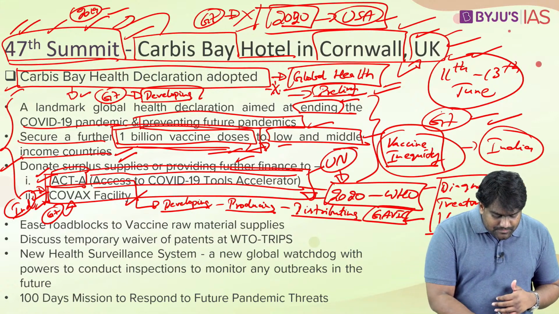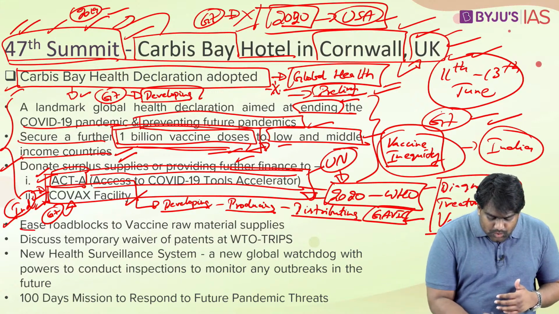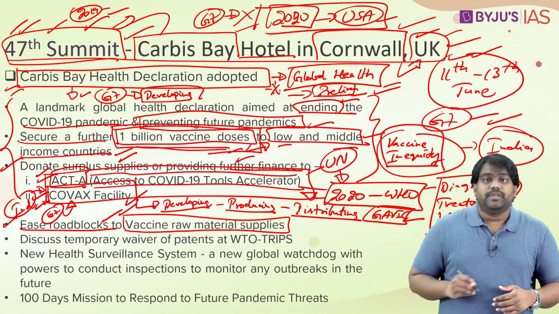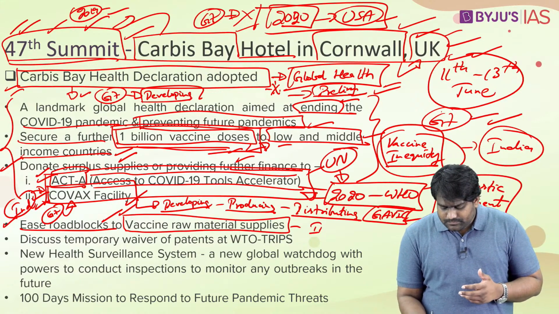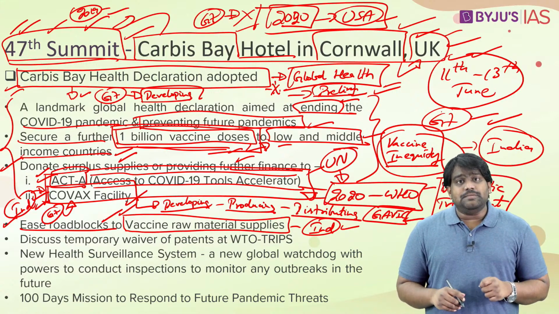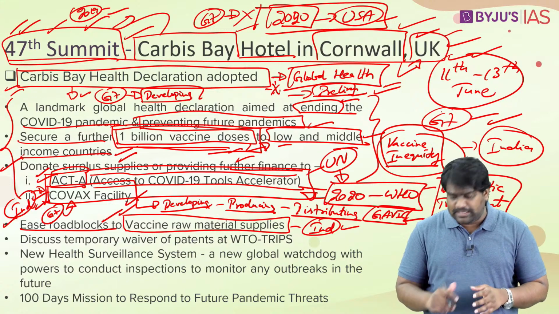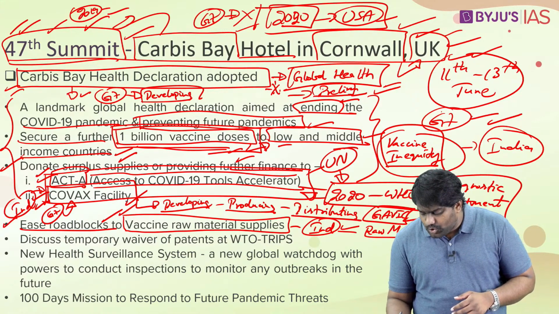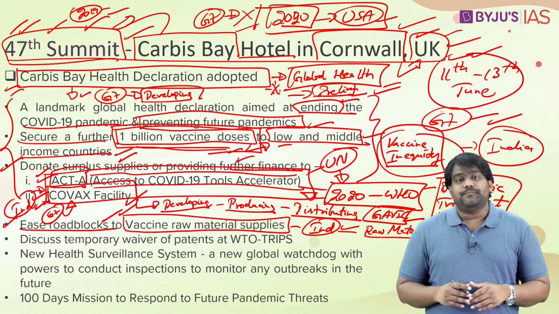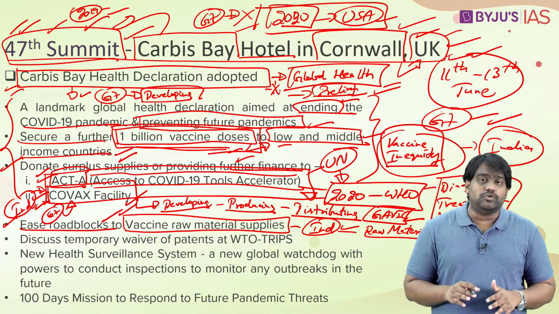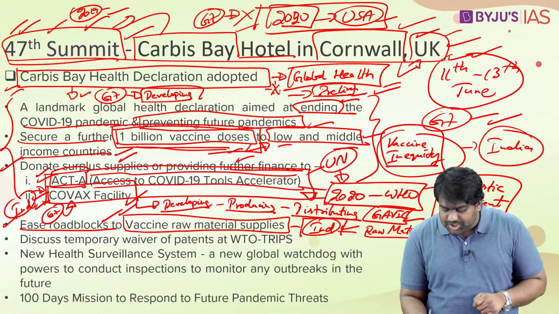Okay? Then apart from that, they have promised to reduce the roadblocks that exist for vaccine raw material exports. As you might know, India is one of the largest producers of vaccines in the world. But our vaccine production was hit very badly for a few months because of the unavailability of raw materials. Most of these raw materials come from the US and other European countries. Because of the pandemic situation, those countries had restricted these exports, and it was affecting vaccine production in countries like